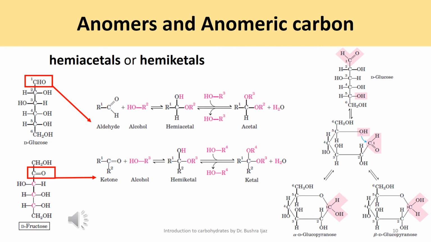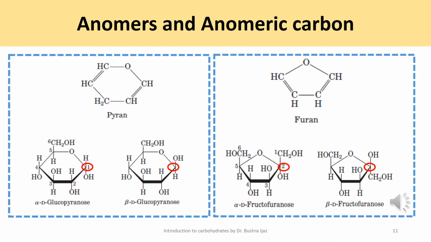Now, aldohexoses also exist in cyclic forms having five-membered rings because they resemble the five-membered ring compound furan, and therefore they are called furanoses. Now here you see the six-membered pyran ring and the five-membered furan ring on the left side of the slide. Isomeric forms of a monosaccharide that differ only in the configuration about the hemiacetal or hemiketal carbon, as I told you, are therefore called anomers.